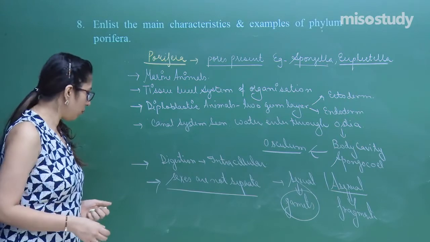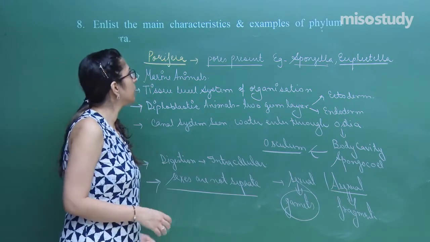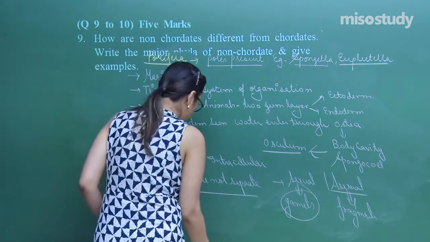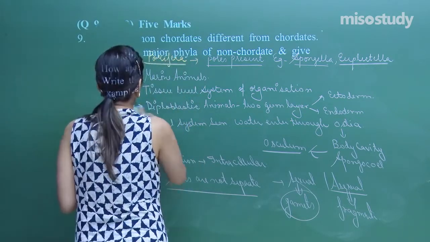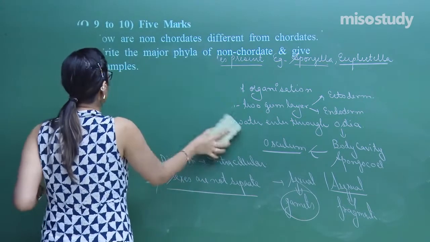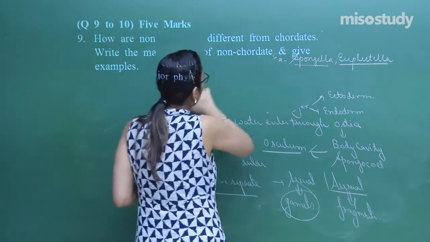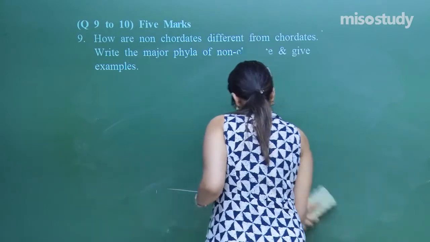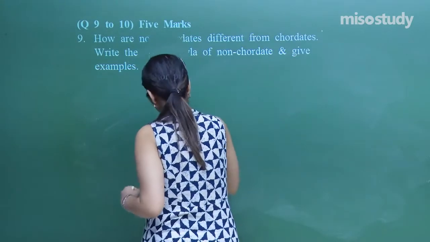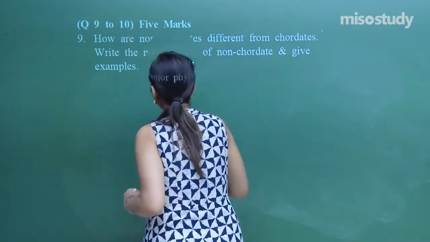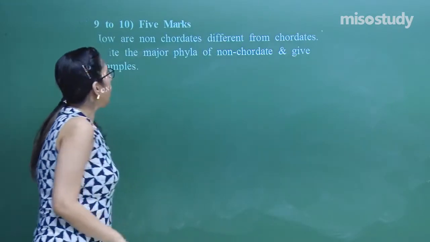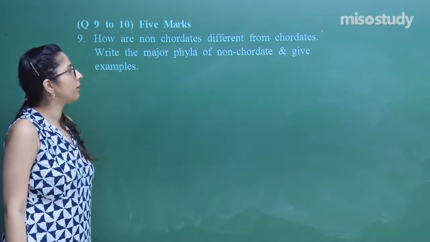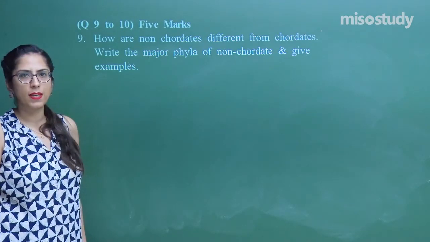Now let's move on to our next question, which is a 5-mark question. This is a 5-mark answer. Read this question properly, then we will proceed further. How are non-chordates different from chordates? Write the major phyla of non-chordates and give examples as well.